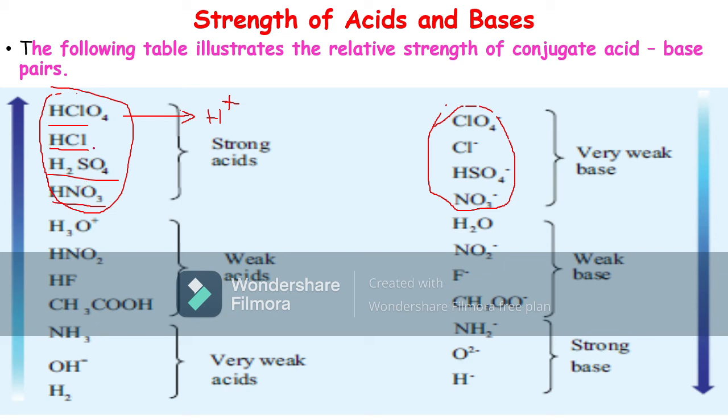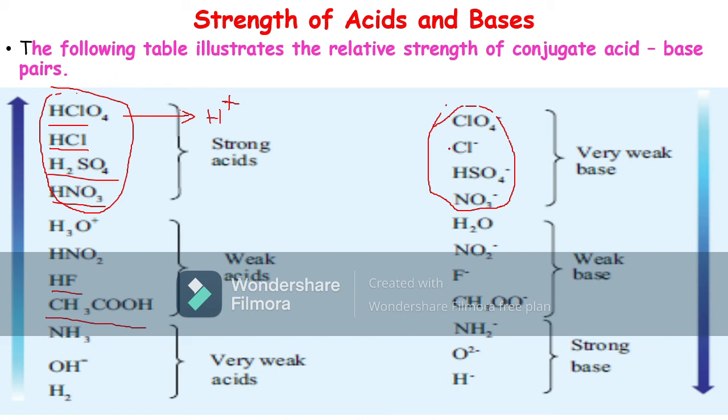Here hydrochloric acid donates a proton forming chloride ion, sulfuric acid donates a proton forming bisulfate ion, and nitric acid donates a proton forming nitrate ion. Here H3O+, nitrous acid, hydrofluoric acid and acetic acid are the weak acids. They donate a proton forming a conjugate base.